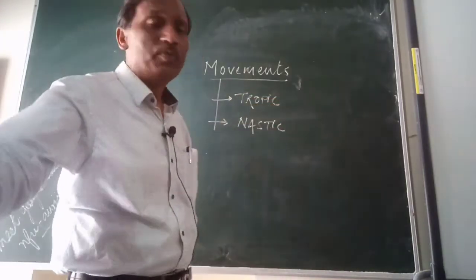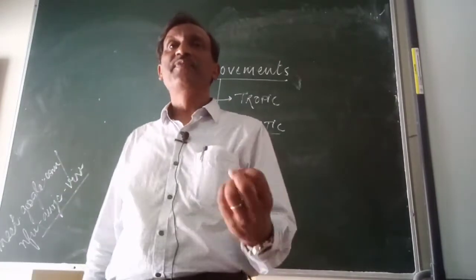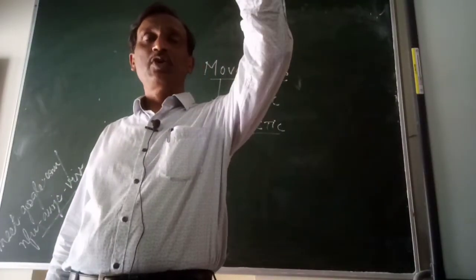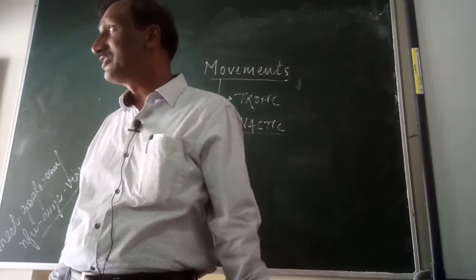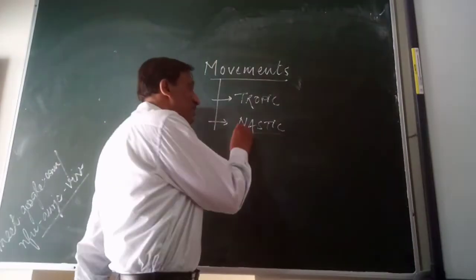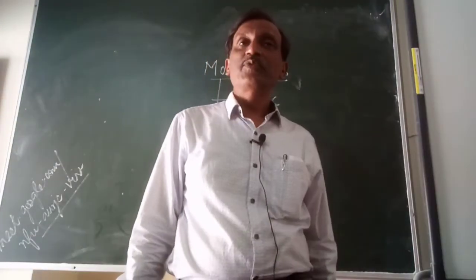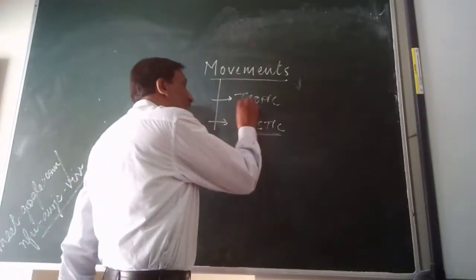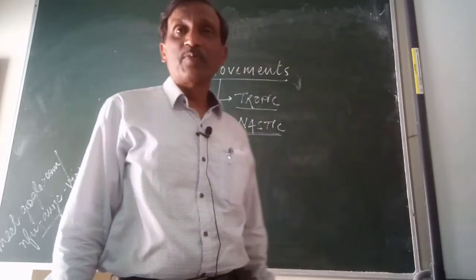These types of movement are not taking place in a particular direction. You cannot say that the leaf is opening towards the upward direction or lower direction or north direction or south direction or which direction the light is coming from. So there the direction is not important. Such types of movement in which directions are not there are called nastic movement. And those movements in which the direction is specified are called tropic movement.